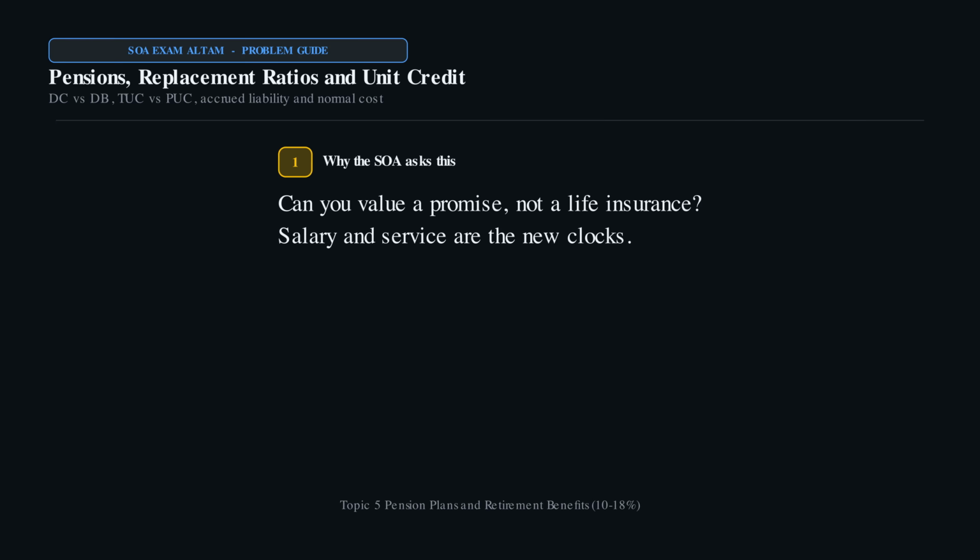SOA Exam ALTAM Problem Guide: Pensions, Replacement Ratios, and Unit Credit. The SA is asking you to value a career promise. The clocks are salary and service, not only age. Defined contribution, final average, and career average plans are different machines.